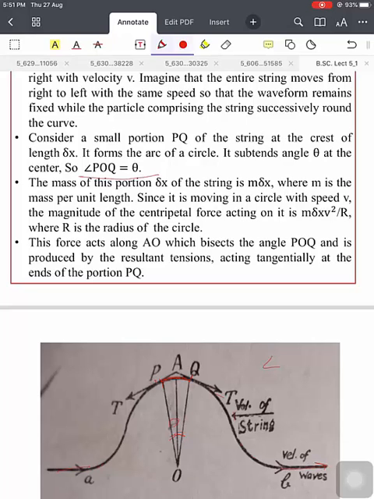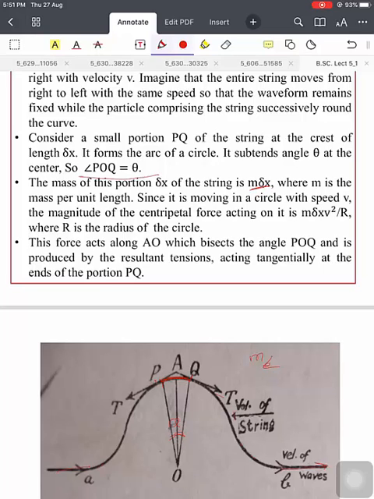If m is the mass per unit length, then the mass of the portion dx is m dx.